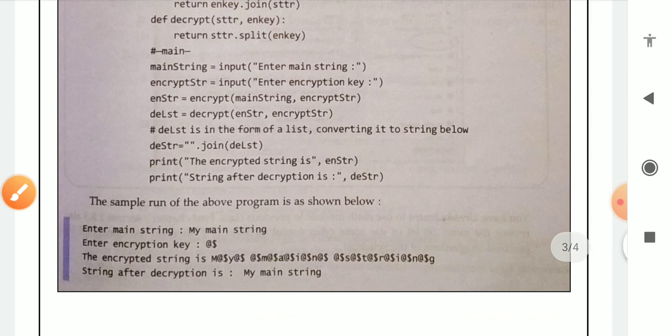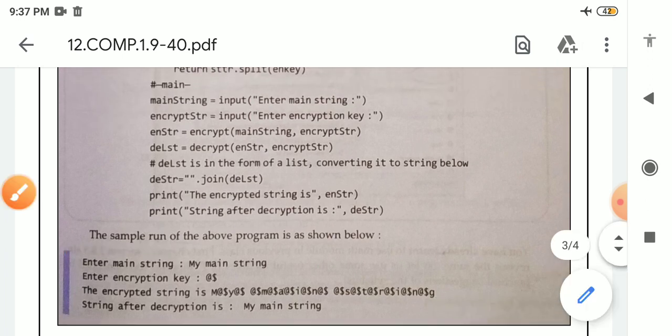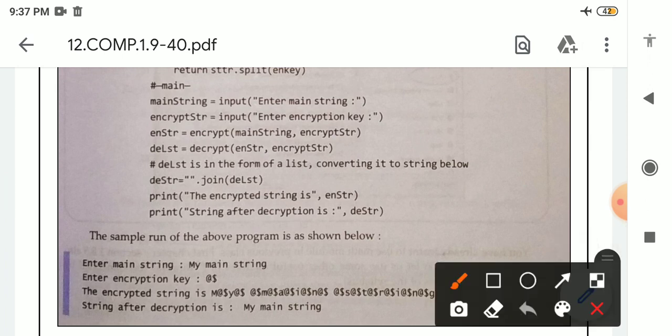See the output of this program. First, we have to accept the string from the user. So we have written the message, enter main string. We have written here, enter main string. After seeing this message, the user will provide a string. Okay, this message will be there. After that, the user will provide the main string.